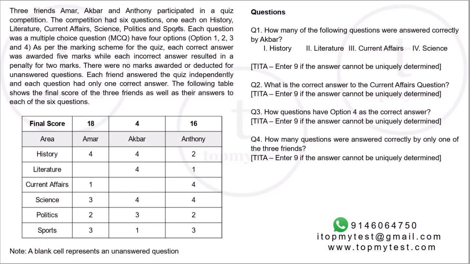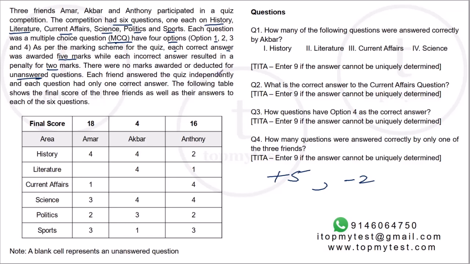Three friends, Amar, Akbar and Anthony, participated in a quiz competition. The competition had 6 questions, one each on history, literature, current affairs, science, politics and sports. So you have these 6. Each question was a multiple choice question, MCQ, with 4 options: Option 1, 2, 3 and 4. As per the marking scheme for the quiz, each correct answer was awarded 5 marks and each incorrect answer resulted in a penalty of 2 marks. So plus 5, minus 2, right? While there were no marks awarded or deducted for an unanswered question. So unanswered is 0, right?